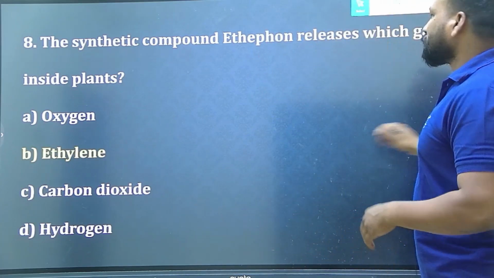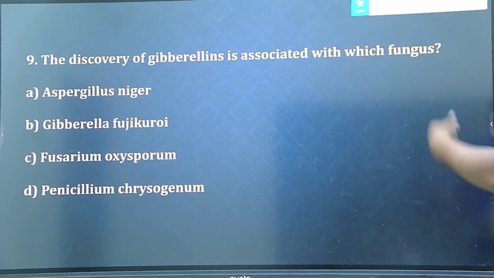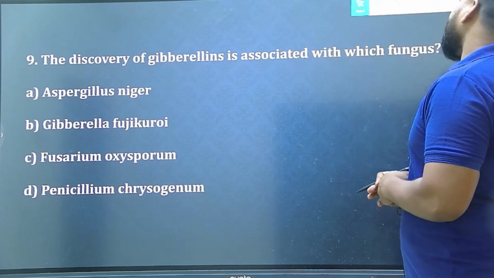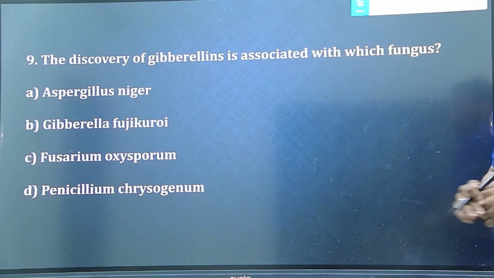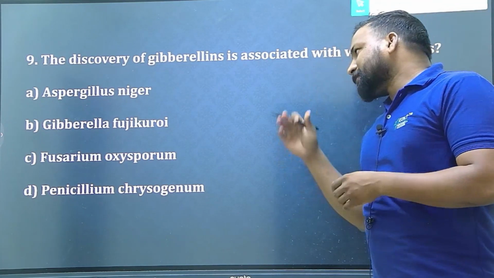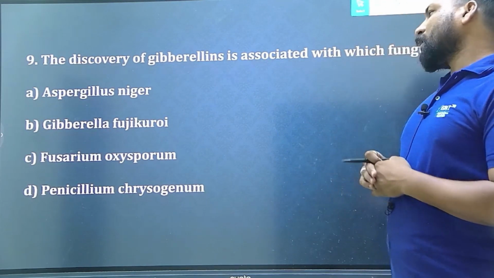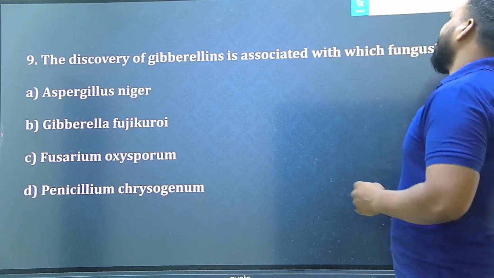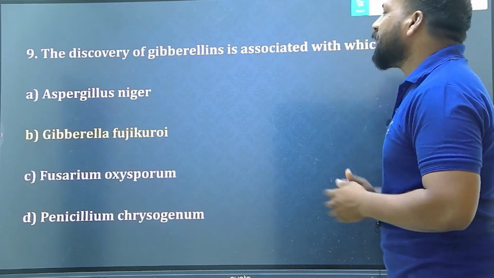Very good. Last but not least, the discovery of gibberellin is associated with which fungus? Either Aspergillus niger, Gibberella fujikuroi, Fusarium oxysporum, or Penicillium chrysogenum. What is the right answer? Undoubtedly, you are going to answer the right one.